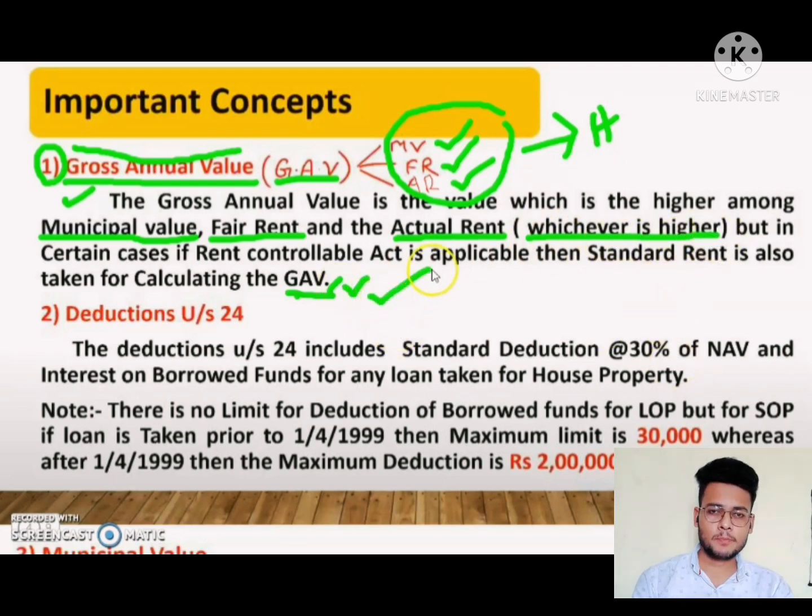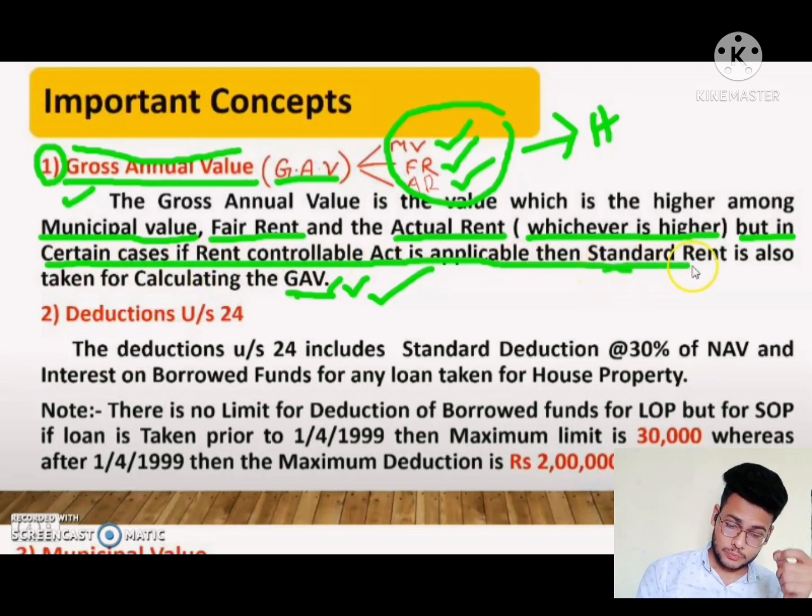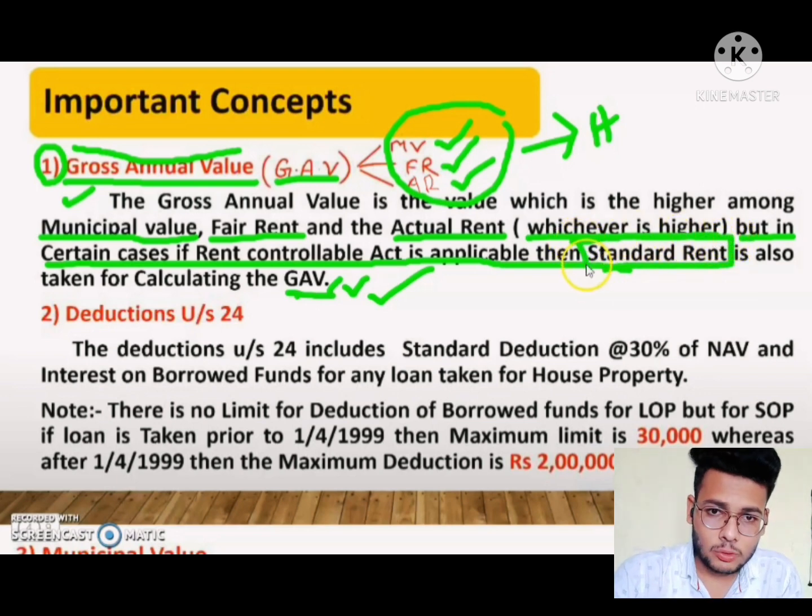Not only this, but also if the process changes, if certain cases come, like the Rent Control Act is applicable under the question, then the standard rent is also taken for calculation of gross annual value.